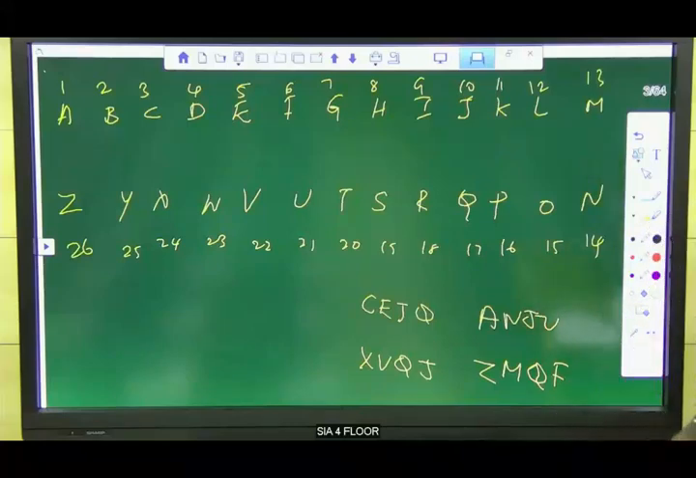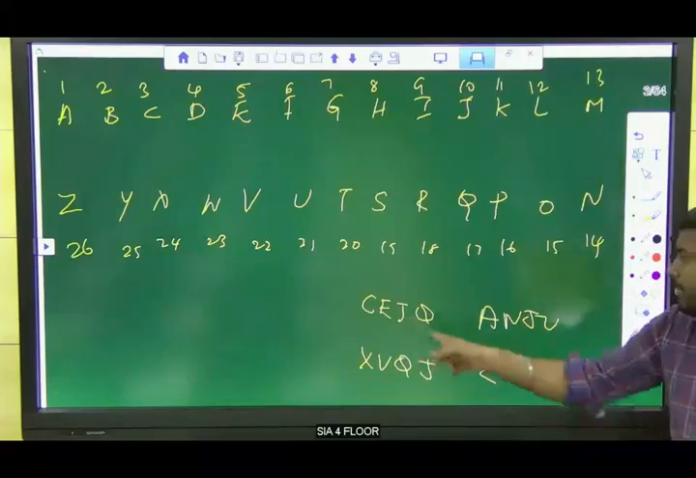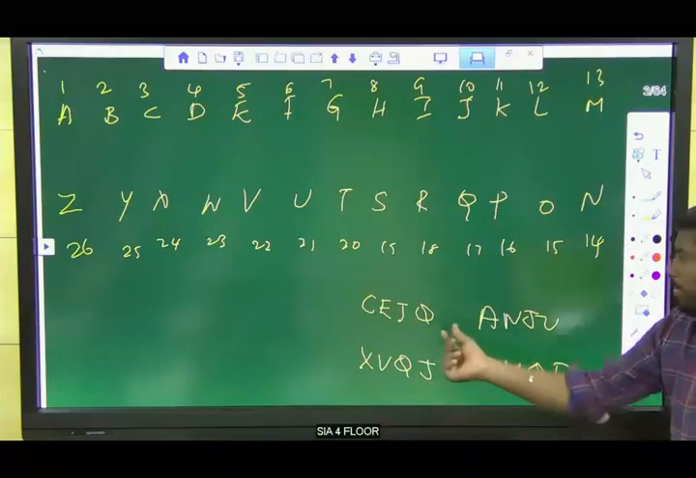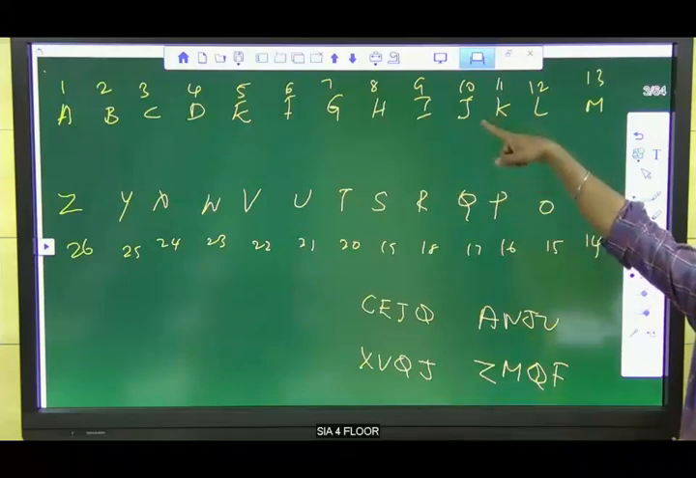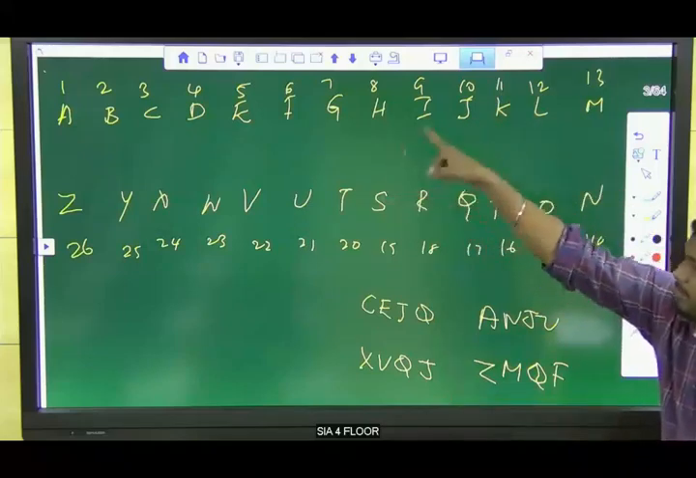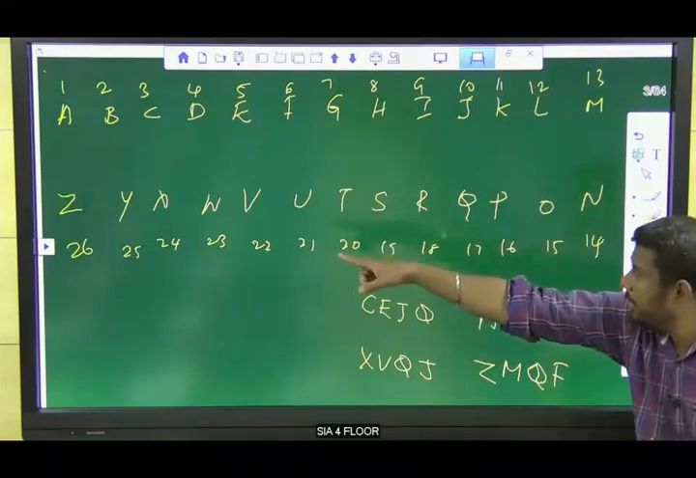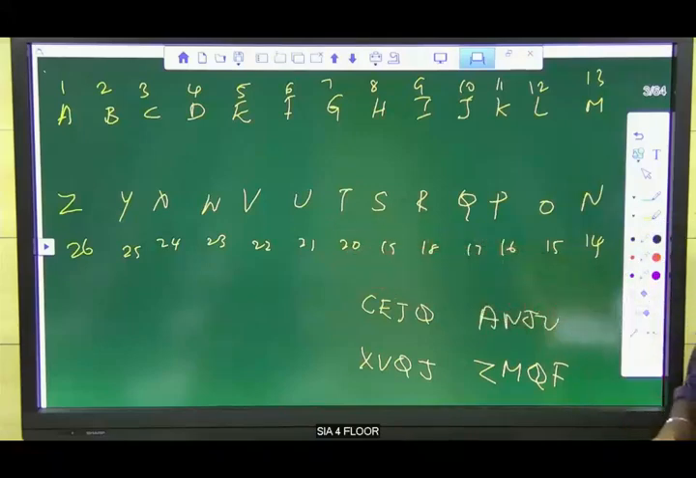Listen, guys. Don't get confused here. JQ and QJ, I'm not interchanging the letters. The logic is that the opposite letter of Q is J. J is the 10th letter from the normal order, and Q is the 10th letter from the reverse order. Clear? So the answer is ZMQF.